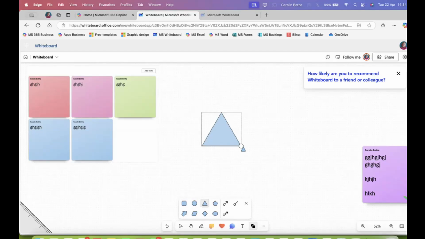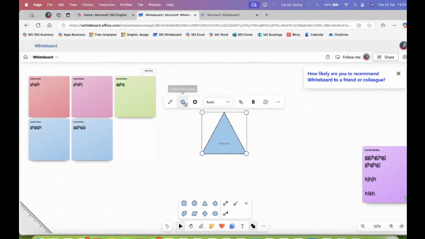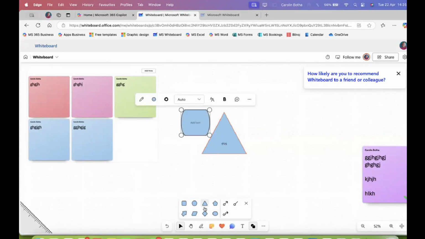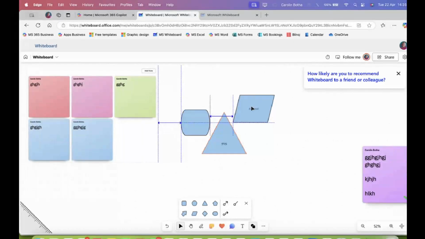But you can add some shapes, you can color it, you can change the border of it. You can make the handwriting within your shape bold or italic. Once again, always the option to add a comment over here. Right, so here they are, all different ones that you can just add onto your canvas, your whiteboard.